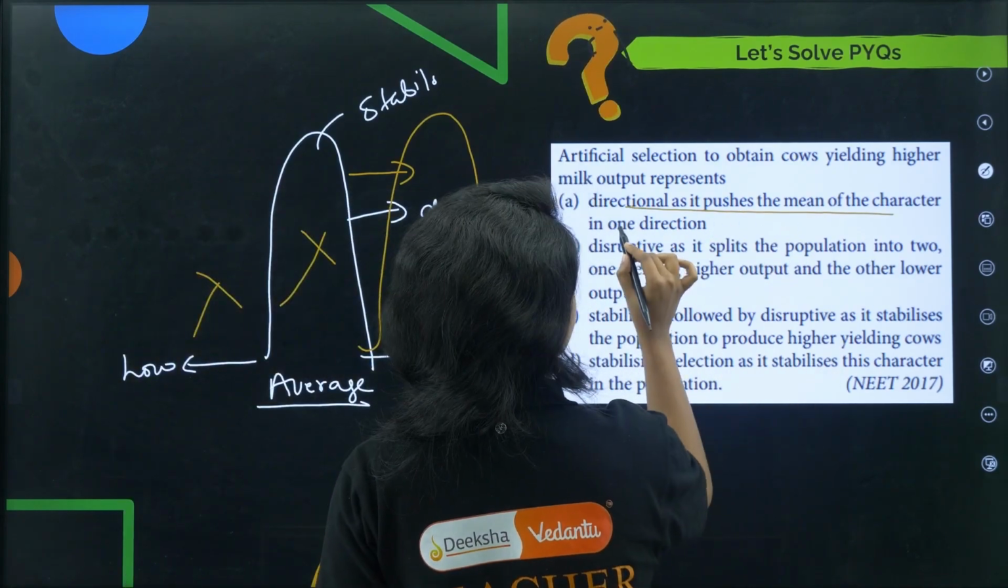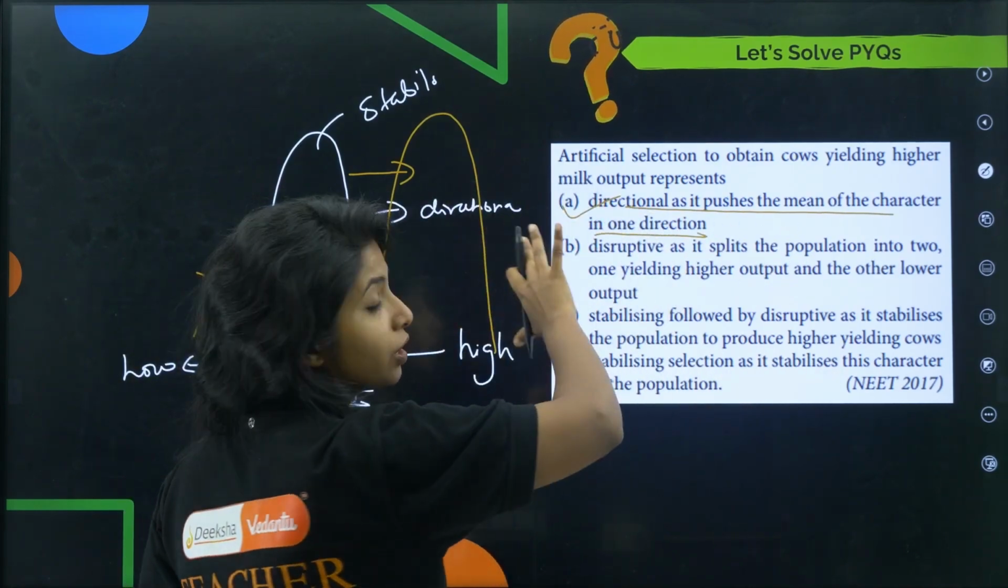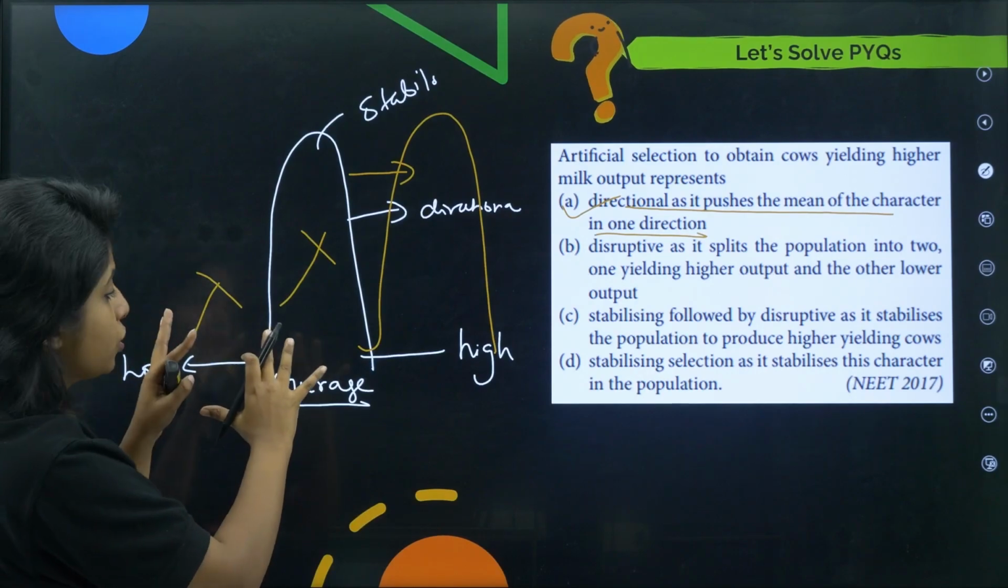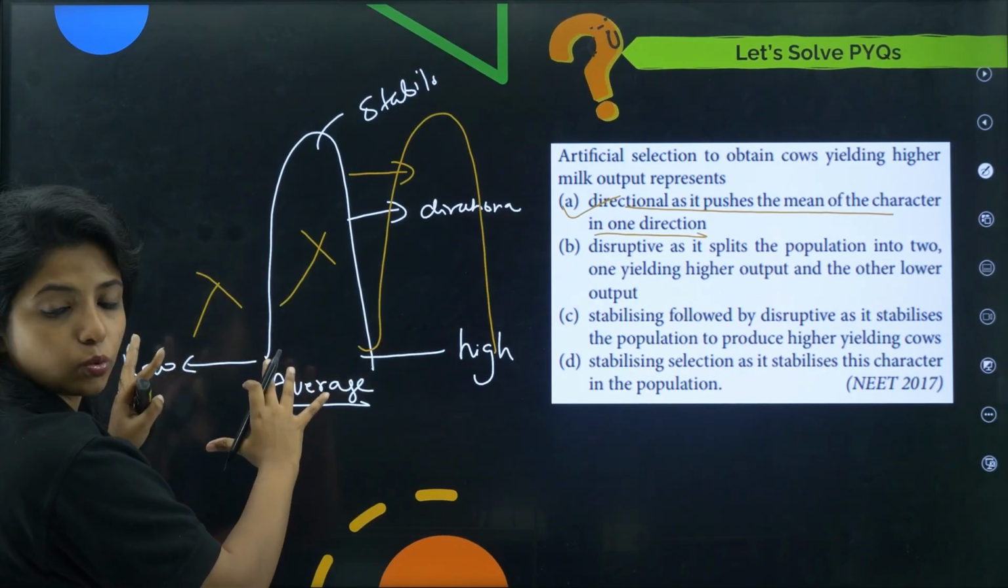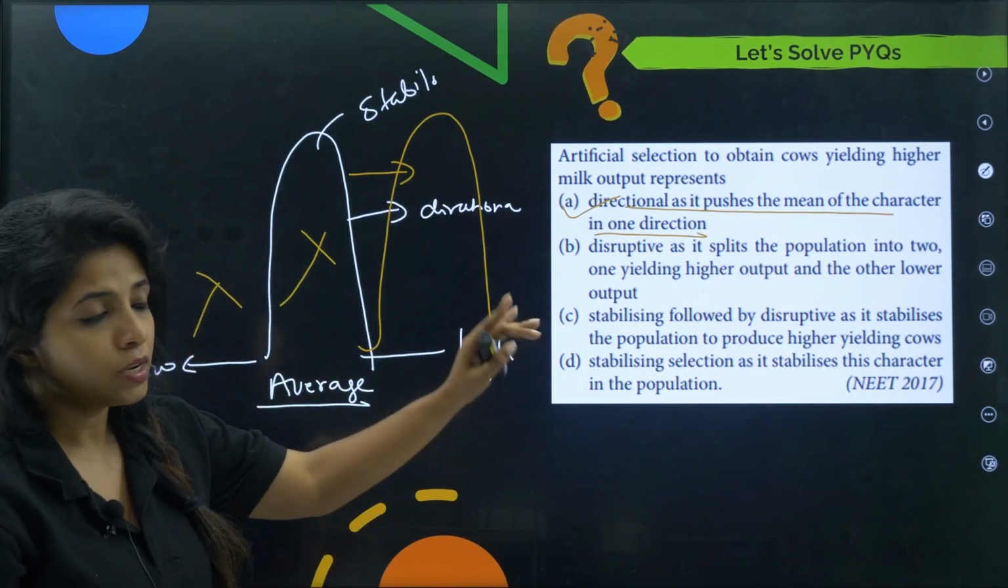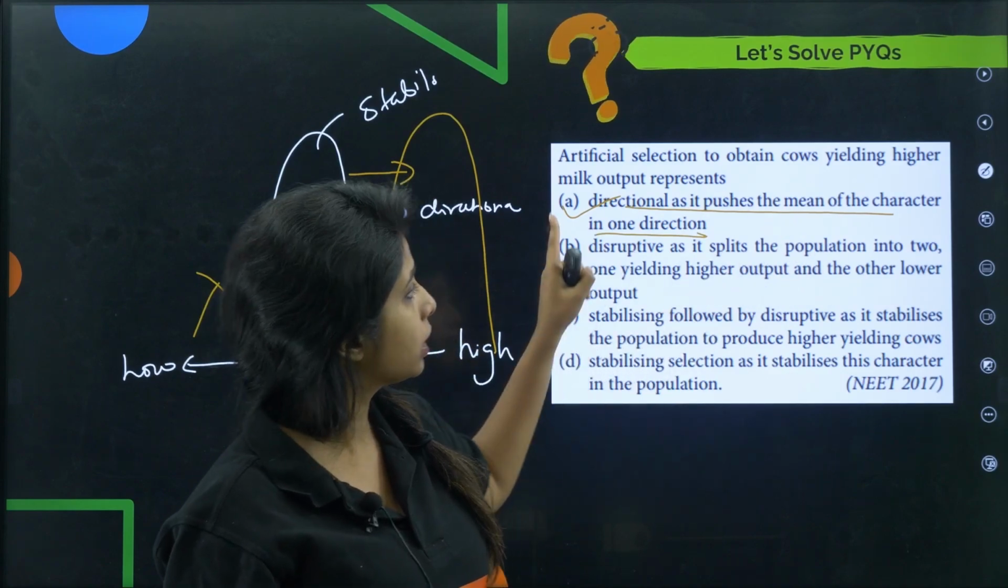Directional, as it pushes the mean of the character in one direction. I am pushing all of them. There are no low ones. There are no average ones. I am directly pushing them to the high category. So this is directional, as it pushes the mean of the character in one direction.